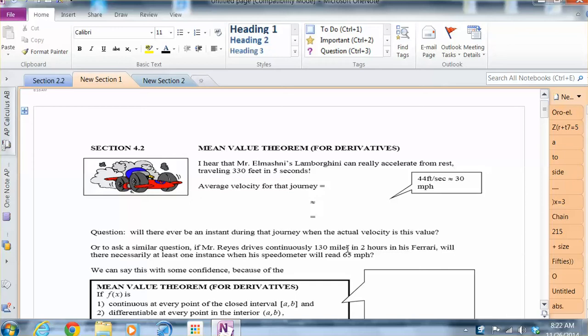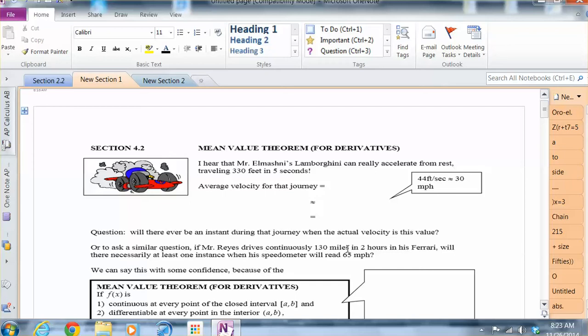So we did the extreme value theorem in section 4.1, where we were looking at absolute extreme values, like absolute max, absolute min, local max, local min. And we also looked at situations where the derivative was zero or undefined, and how usually we could find some local max or local min values there. So this is going to be a little different, and you'll see why this theorem actually takes on the name mean value theorem.